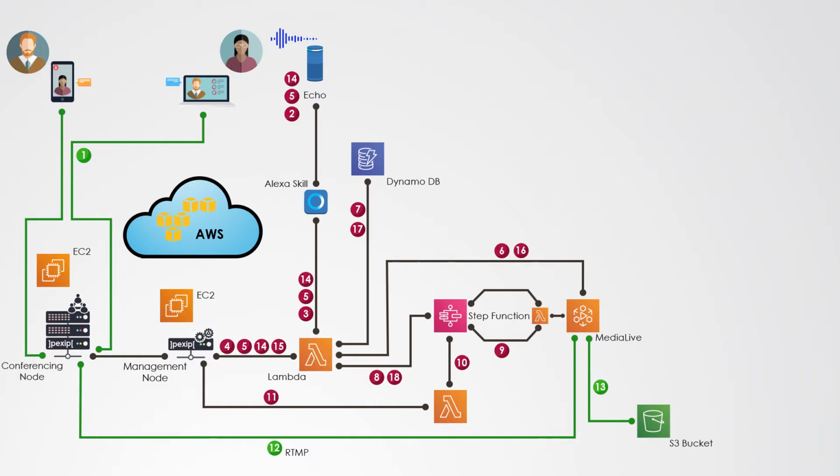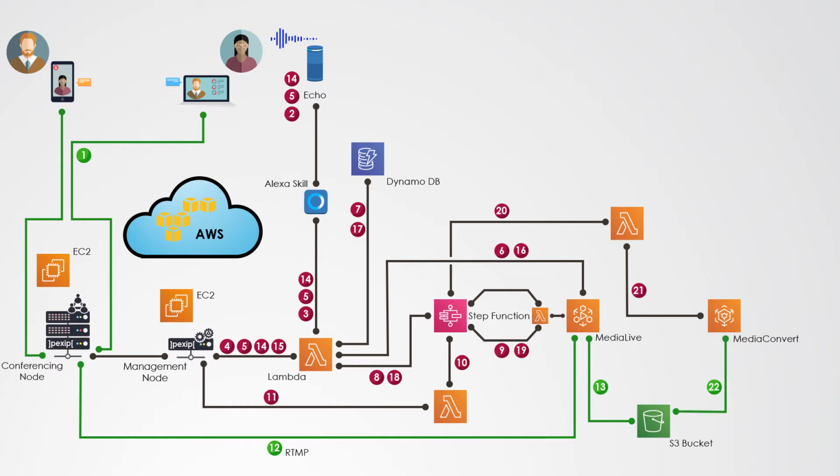It launches again the same step function, which this time will loop until it detects the media channel is stopped in an idle state. Once it has detected the channel is idle, it launches another Lambda function, which launches a MediaConvert job, which goes and reads all the .ts files of the recording in the S3 bucket and converts them into one MPEG-4 file and stores the result back into the S3 bucket.